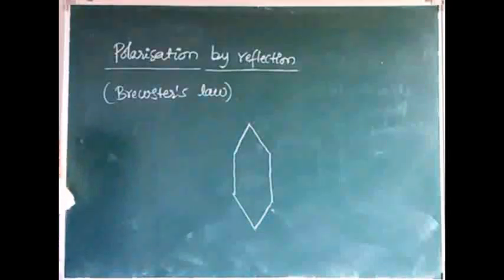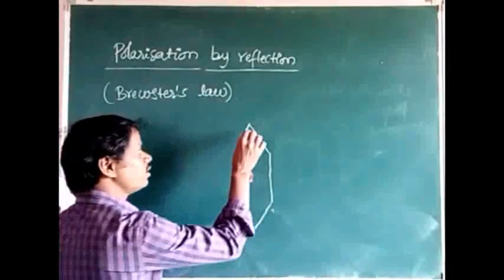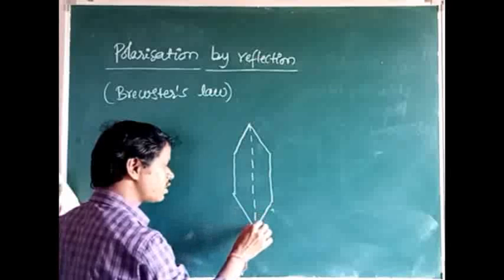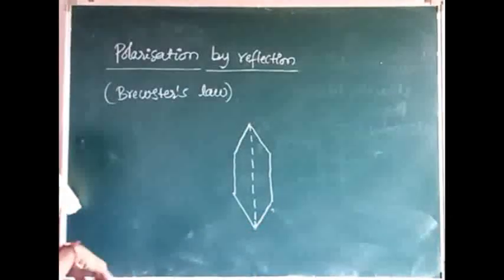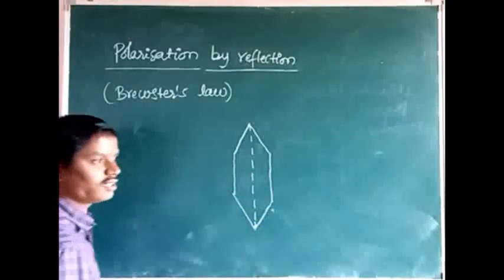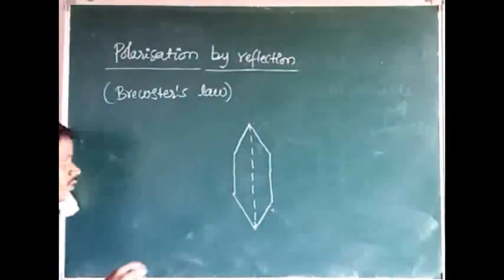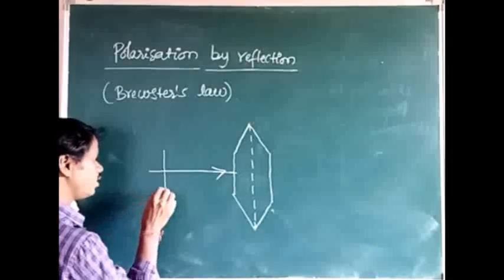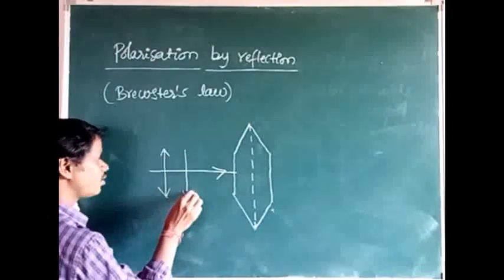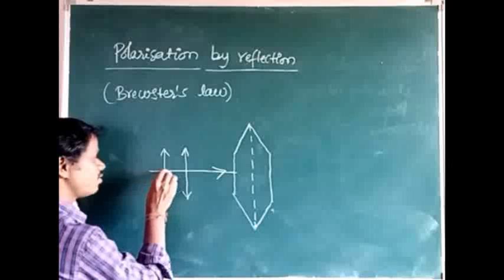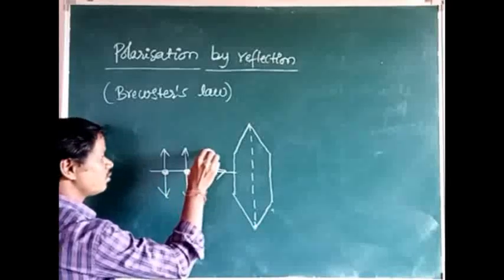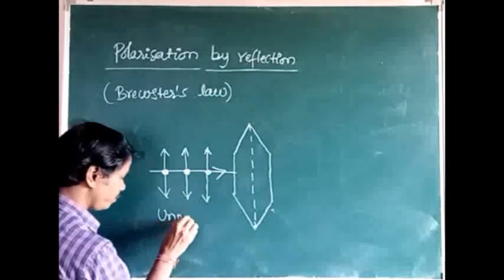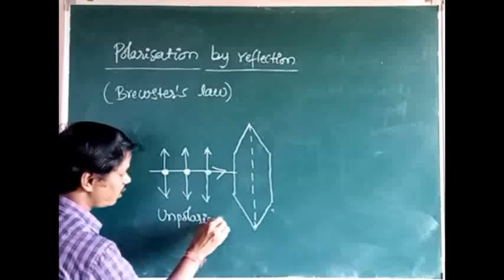Here the intensity of unpolarized light is reduced because the light vibrations occur in only one plane. But in case of unpolarized light, the vibrations occur in all planes. But in case of plane polarized light, the vibrations occur in only one plane. Then it is the direction of propagation of the unpolarized light. Unpolarized light can be represented by double arrows with dots. This is very important. So this one is represented as unpolarized light, and also it is called ordinary light.